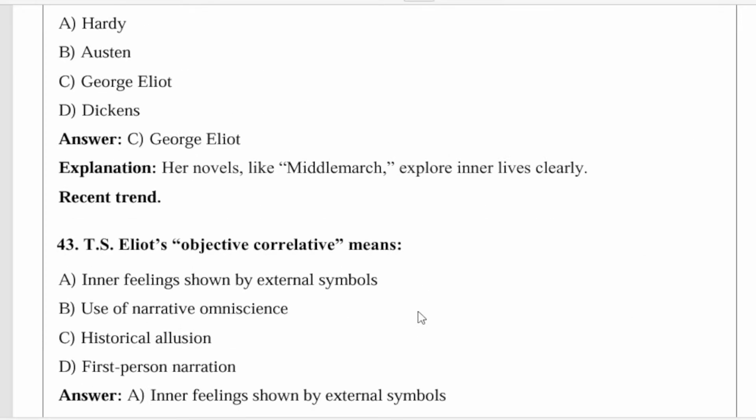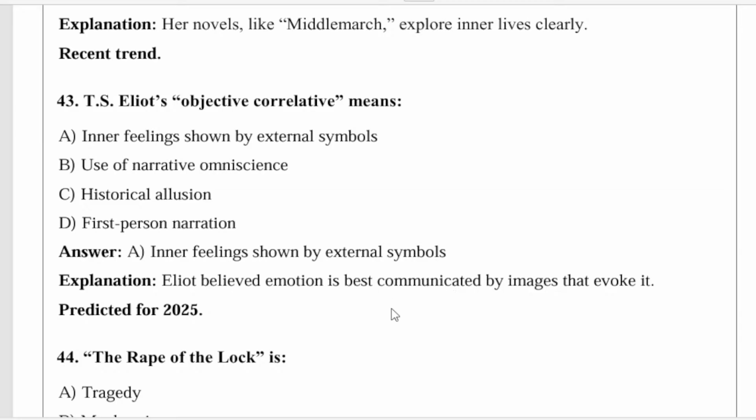Next question. T.S. Eliot's objective correlative means what? It means inner feelings shown by external symbols. Eliot believed that emotion is best communicated by images that evoke it.